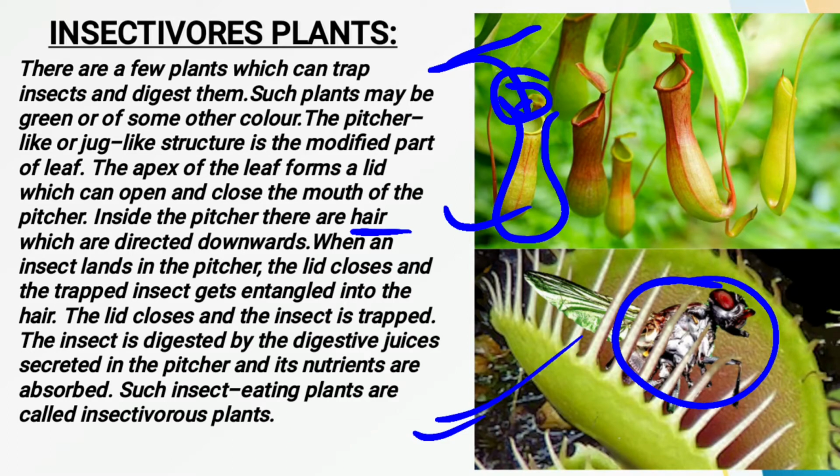So these are the two examples of insectivorous plants which are fulfilling their requirements, or getting their nutrients from small organisms, etc. And in these kinds of plants, some kind of juices are also secreted, and in these juices some kind of enzymes are present. So these enzymes act on that particular insect and animal which get trapped in the leaves of these plants, and thus these animals are easily digested. So this is all about the insectivorous plant, and examples of the insectivorous plant are the pitcher plant as well as the Venus flytrap plant.